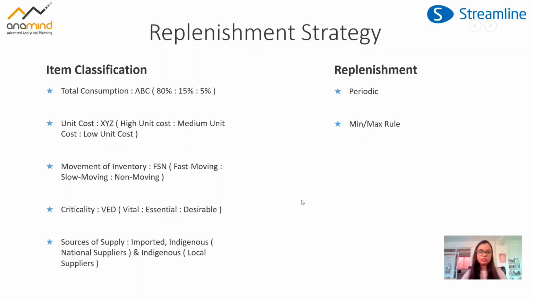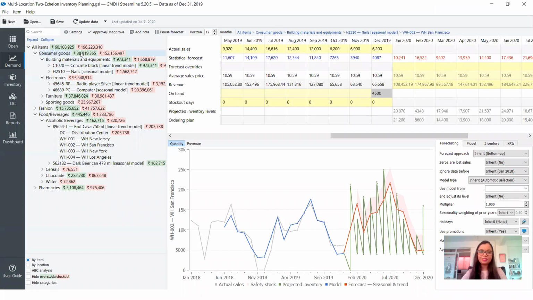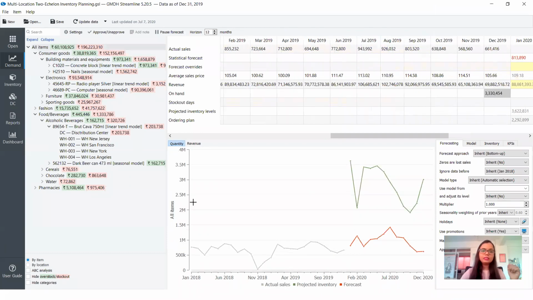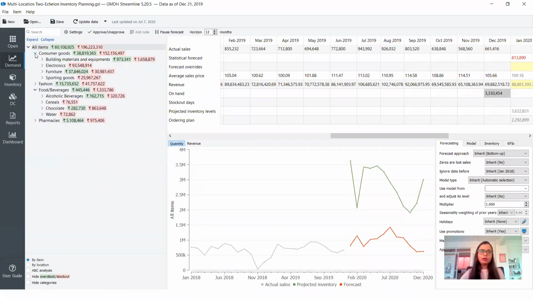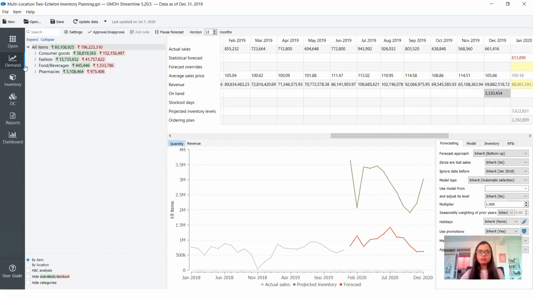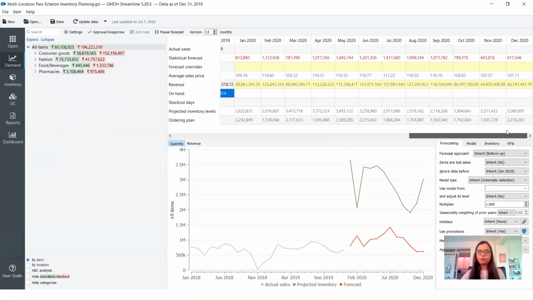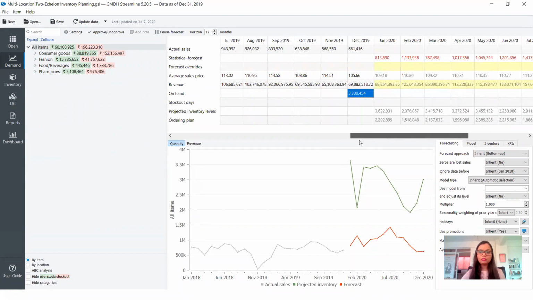Let's now move towards the system demo. I'm sure a lot of people are waiting for the demo as well. So this is the Streamline system, and this is the demand planning screen. This is the demand plan section.